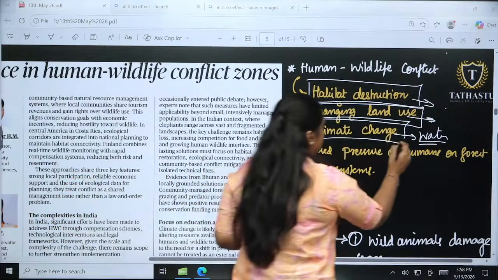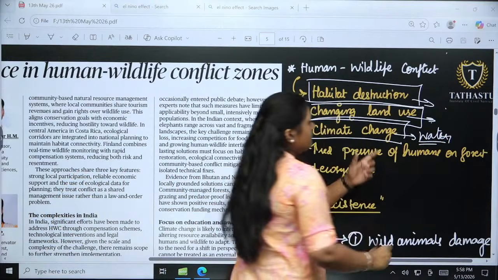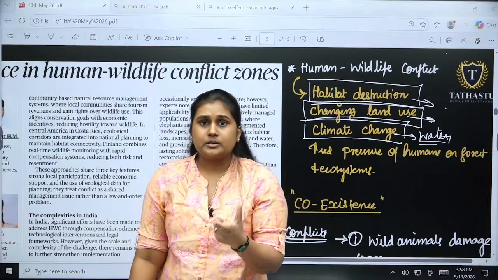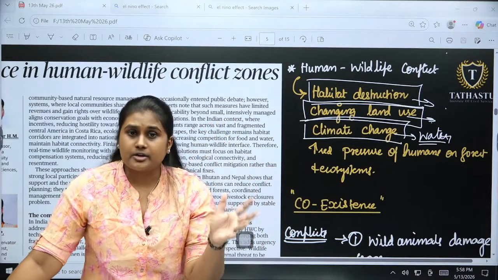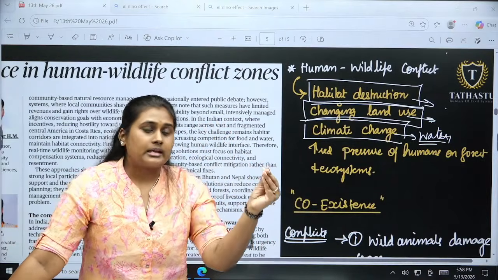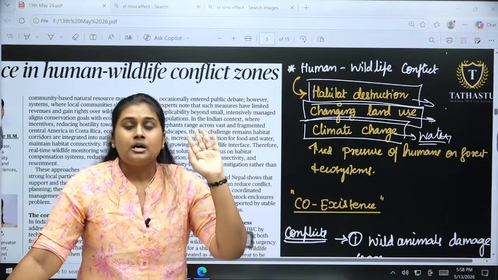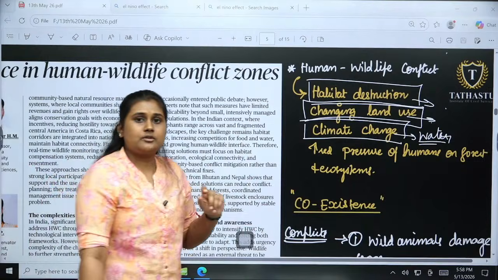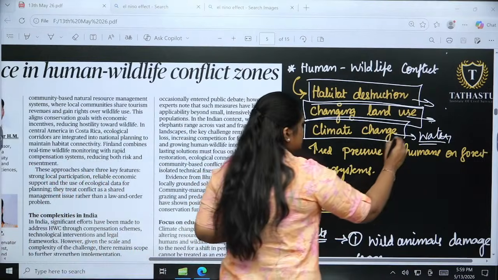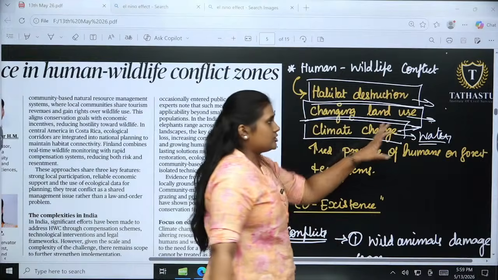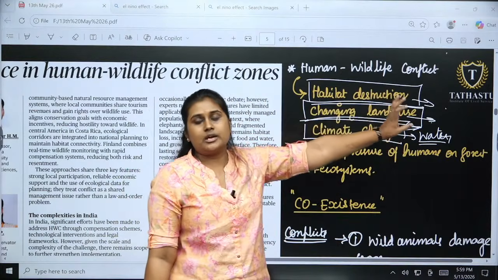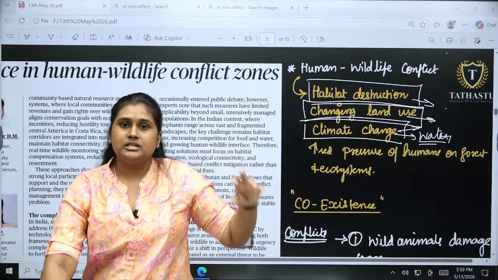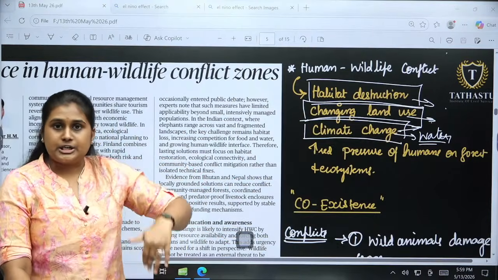Okay, so with climate change, the food is not available for them because of wildfire or something, they are losing their habitat, they are losing their food, and along with that water scarcity is also there for them. So all these impacts of climate change are also creating human wildlife conflict, because of these reasons the animals are getting into human habitat.